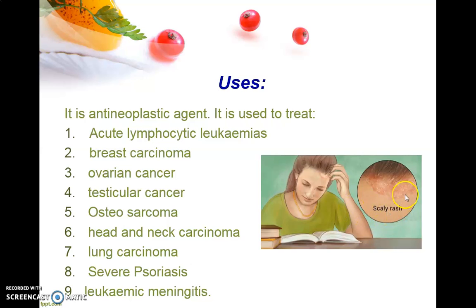You can see there is a scaly formation of the skin due to psoriasis. In this treatment also this drug, methotrexate, will be effective. And leukemic meningitis also, in the treatment of leukemic meningitis, methotrexate is useful.